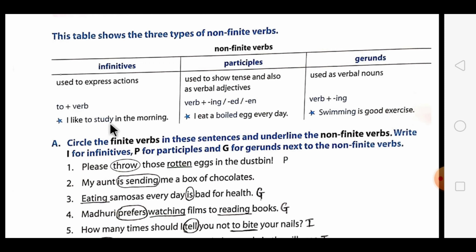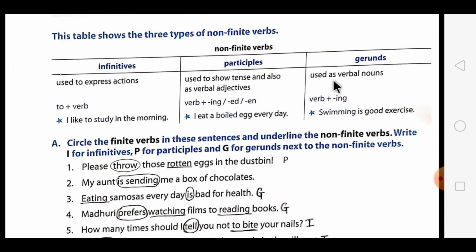Let's see its example. I like to study in the morning. So the highlighted one, to study, is the infinitive. Infinitive always comes with the word to. Now the second type is participles. It is used to show tense and also as a verbal adjective. For showing the tense, participles are used, and its form is verb plus ing, ed, or en. Let's see the example. I eat a boiled egg every day. So the highlighted verb boiled is a participle.